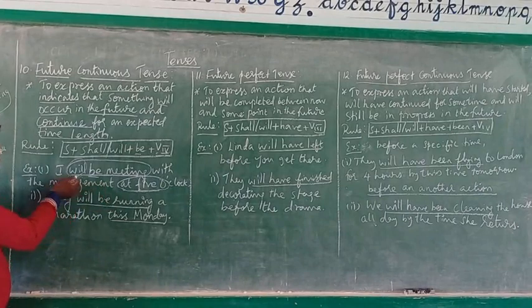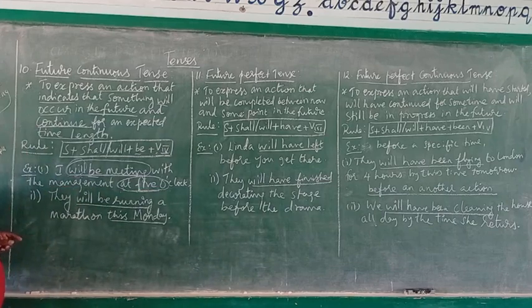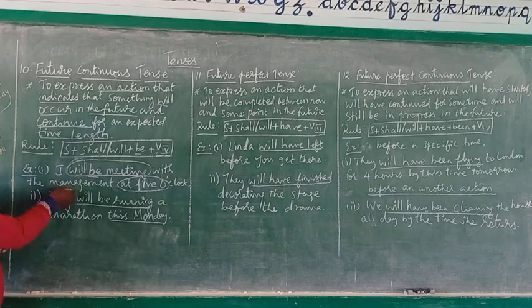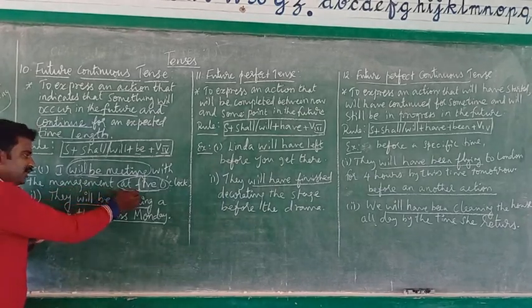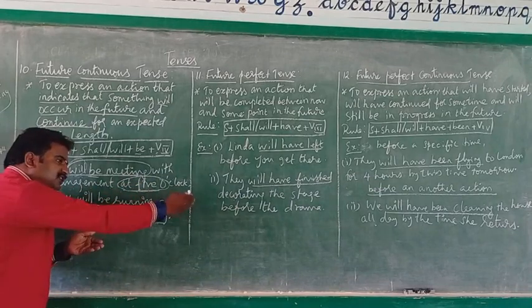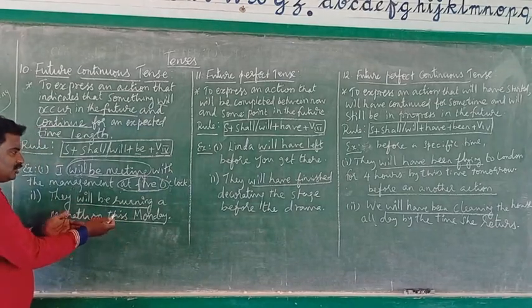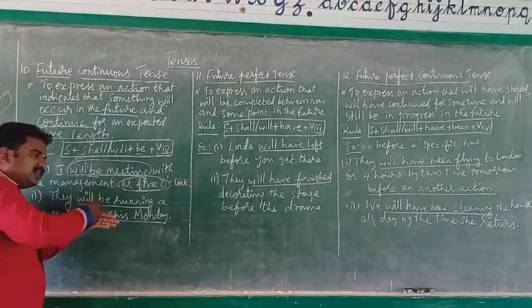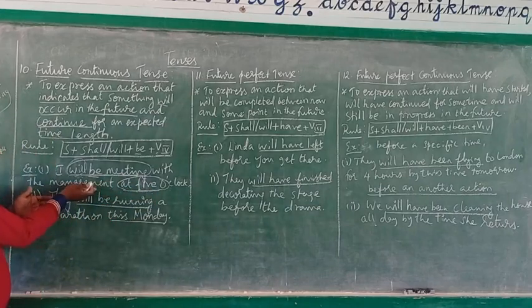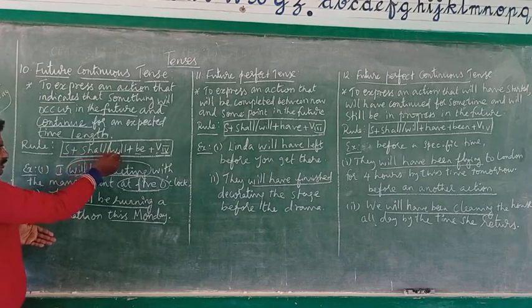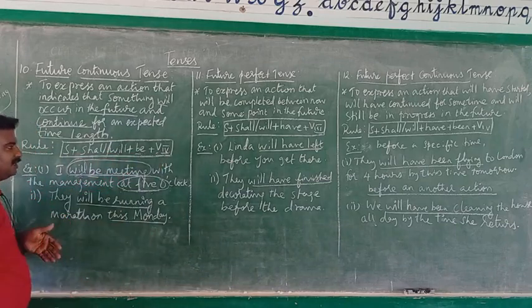So the answer is what? I will be meeting with the management at 5 o'clock. Again I repeat, listen. What's the action here? Meeting the management is the action. The action starts at 5 p.m. in the evening, and it will be continued for some more time, maybe 2 or 3 hours, so this action will occur in the future and will be continuing in the future. In such cases we should use the future continuous tense. So what's the rule for writing future continuous tense? Subject plus shall or will plus be plus verb in fourth form.